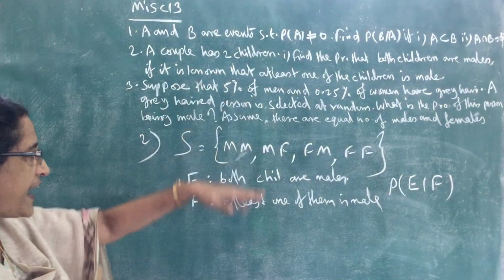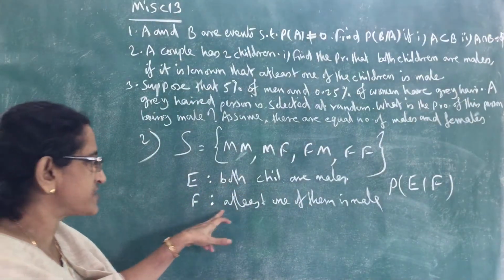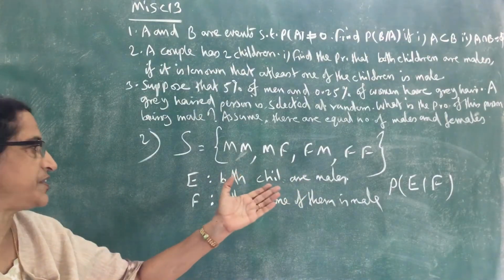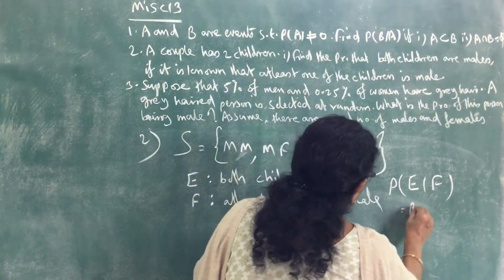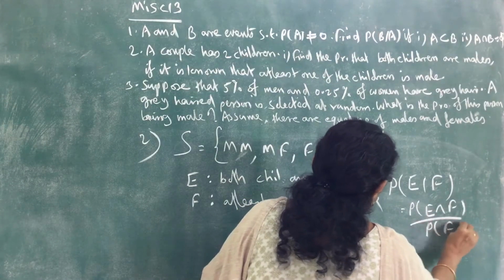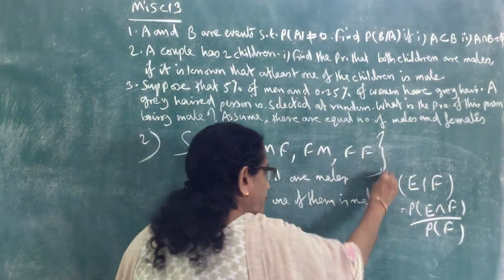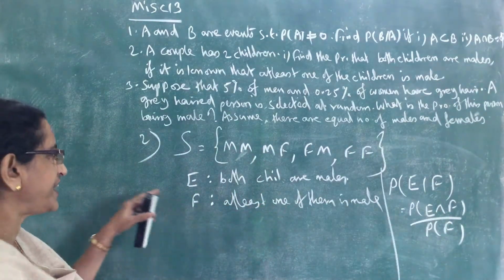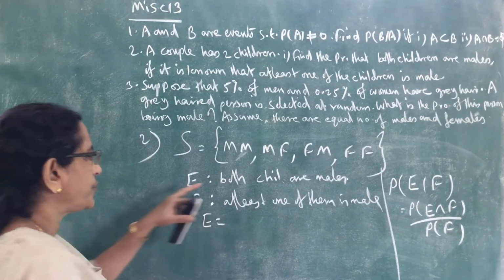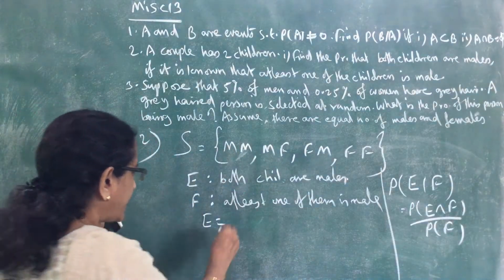So probability that both children are males, that is probability of E, given that at least one of them is male. Now we can apply the formula for conditional probability: probability of E given F equals probability of E intersection F divided by probability of F. That is what we want to find. So for that we need to know what E is and what F is. E is both children are males, so here only MM.